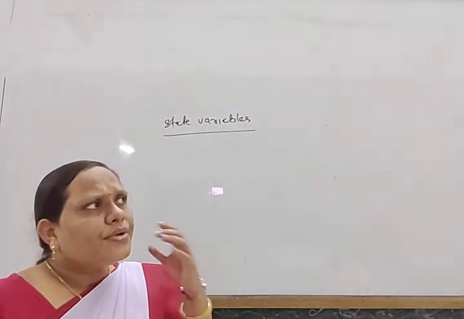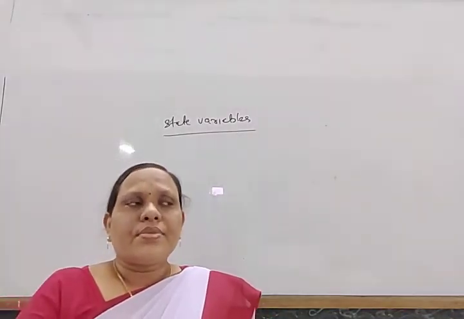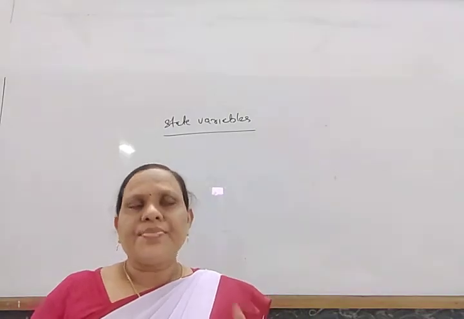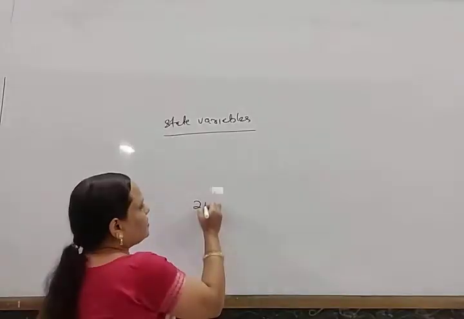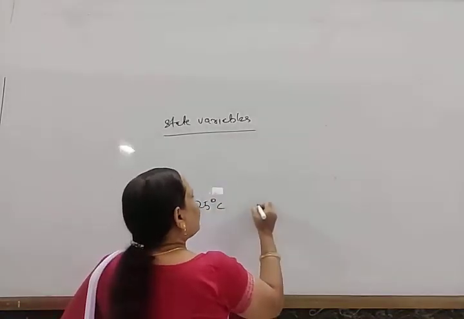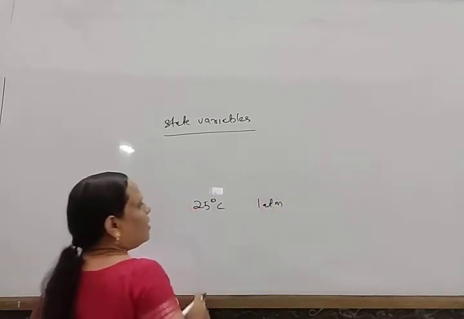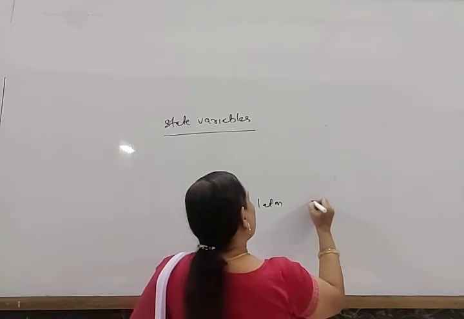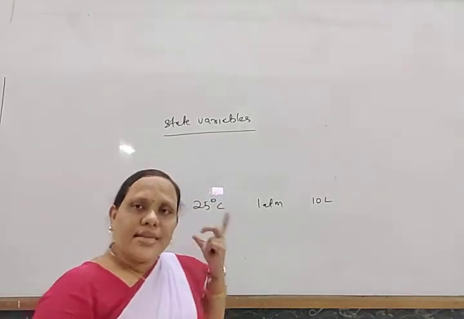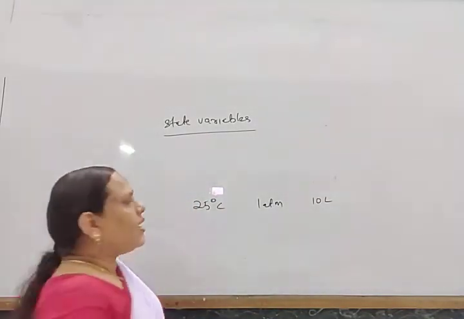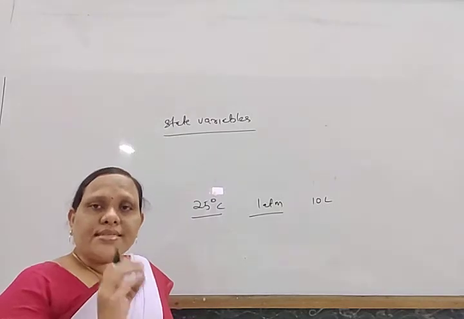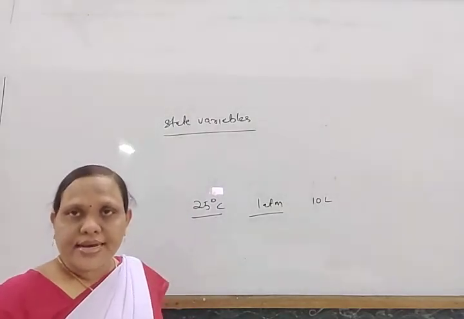For example, when I say that 10 liter of helium gas is present in a container at 1 atmospheric pressure and 25 degrees Celsius, to define this helium gas, what is the condition of this helium gas?